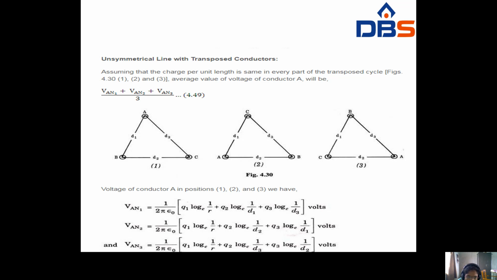VAN2 is Q1 log e 1 by r plus Q2 log e 1 by D2 plus Q3 log e 1 by D1 volts. Similarly VAN3 is Q1 log e 1 by r plus Q2 log e 1 by D3 plus Q3 log e 1 by D2 volts.